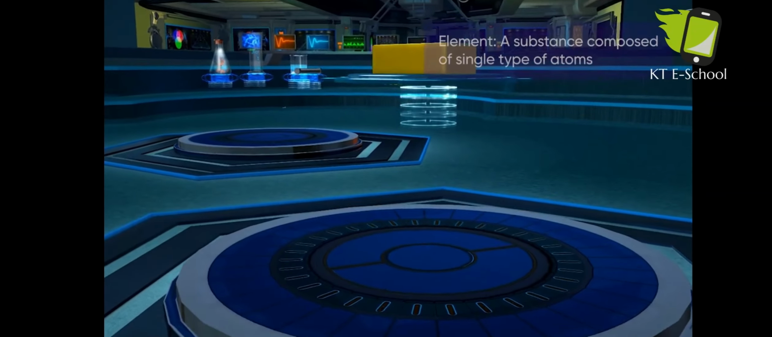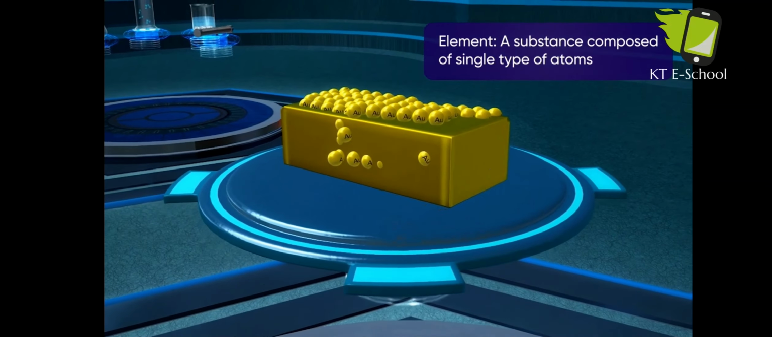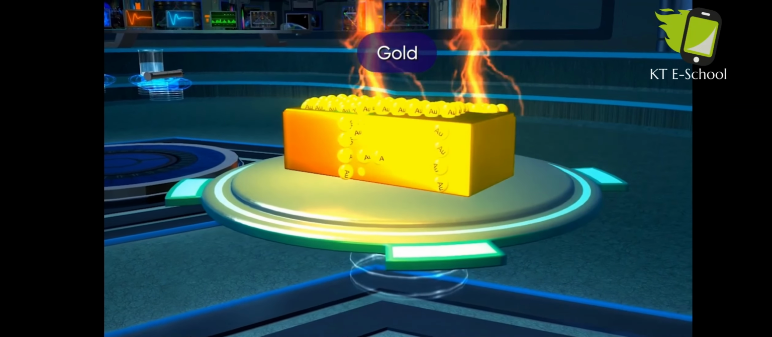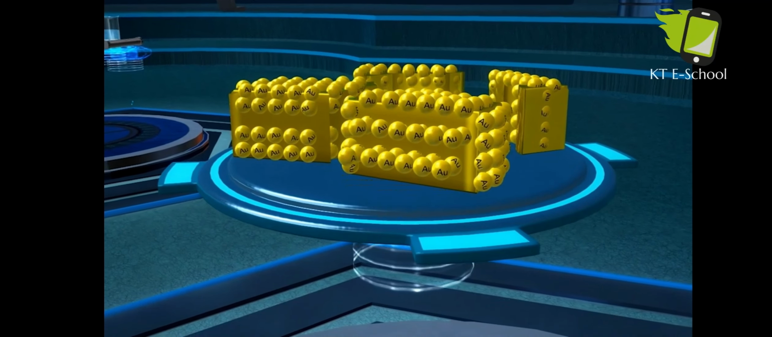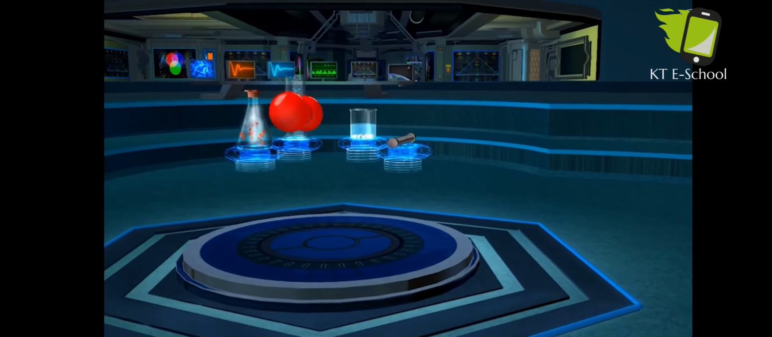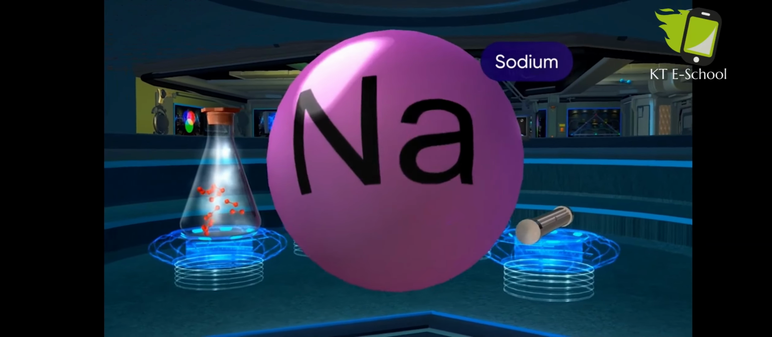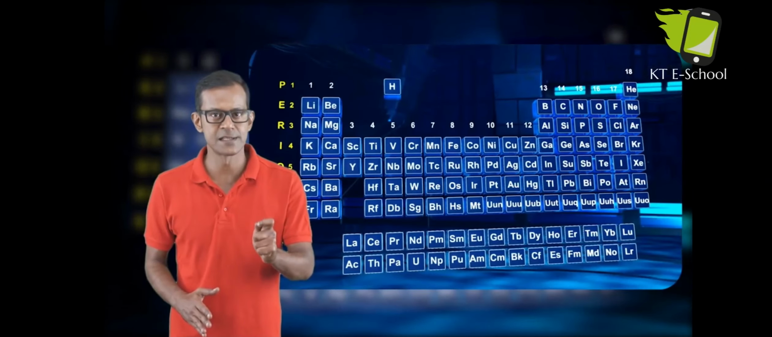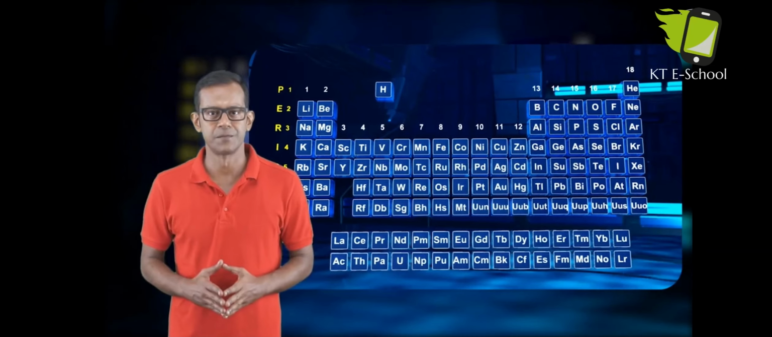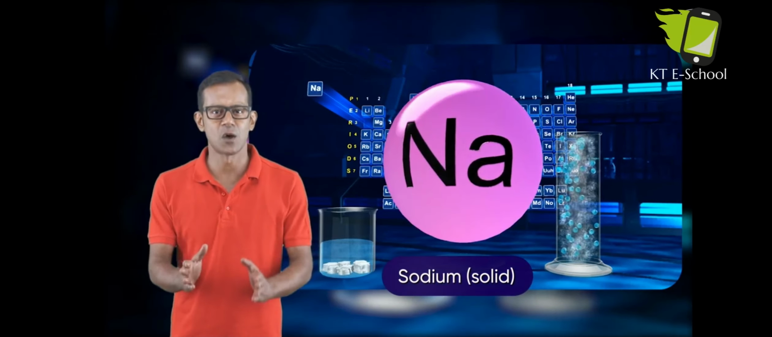Elements. A substance composed of any one type of atoms is called an element. For example, gold. If we divide gold into small pieces, it still shows all the properties of gold. Some other examples of elements are hydrogen, oxygen, sodium, iron, etc. Elements can exist in all three states of matter. For example, at room temperature, oxygen is gas, mercury is liquid, and sodium is solid.